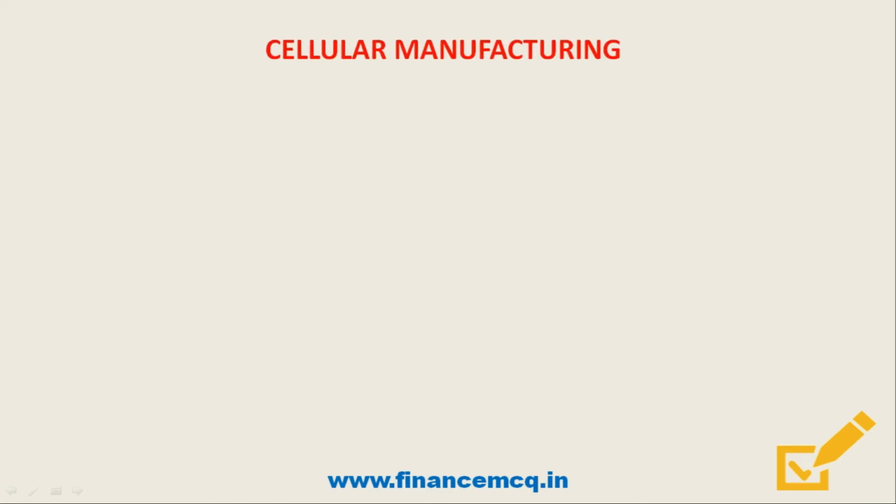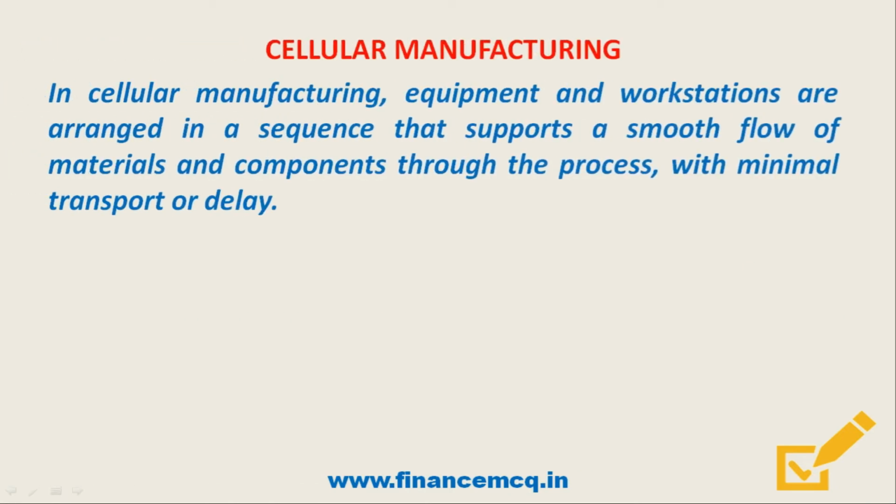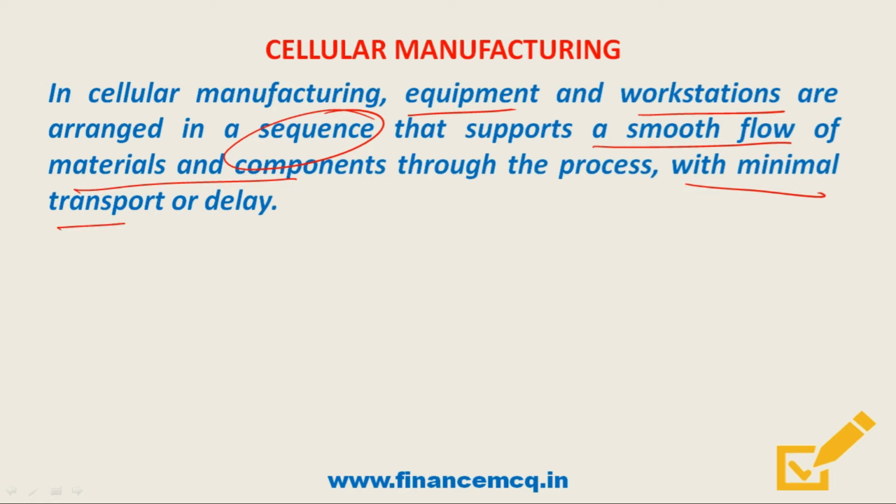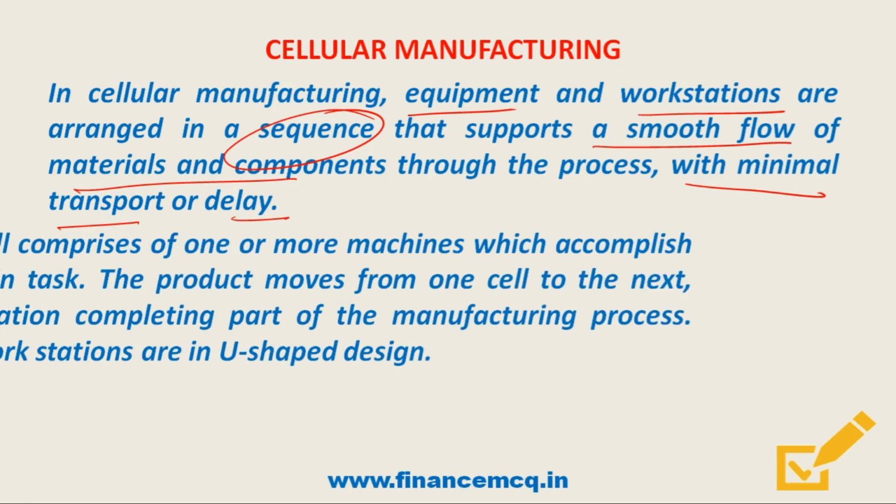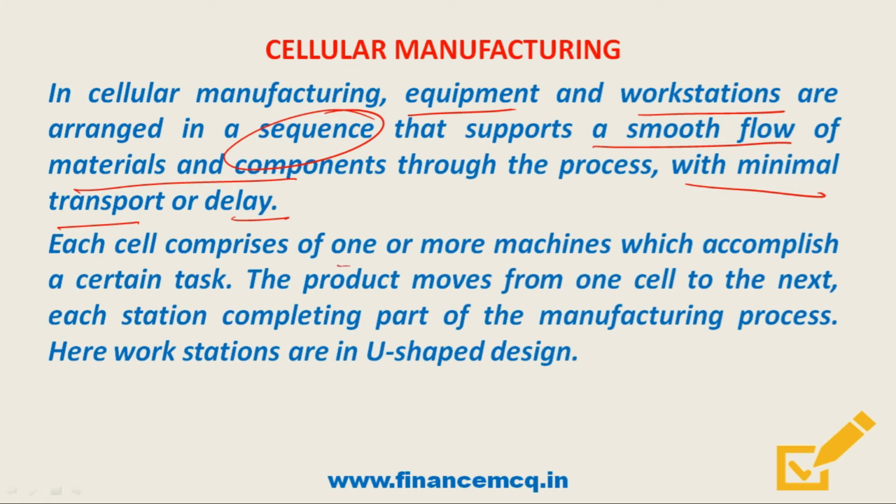Friends, the next technique of lean system is cellular manufacturing. Friends, in cellular manufacturing, equipment and workstations are arranged in a sequence that supports a smooth flow of materials and components through the process with minimal transport or delay. So friends, each cell comprises one or more machines which accomplish a certain task.